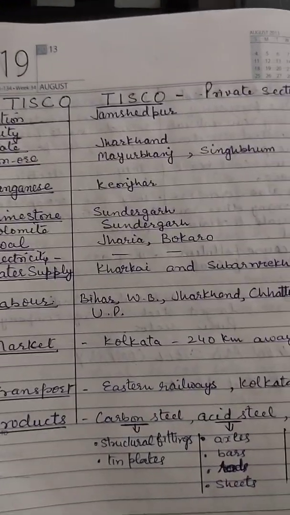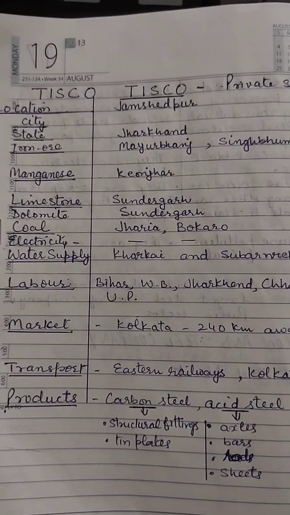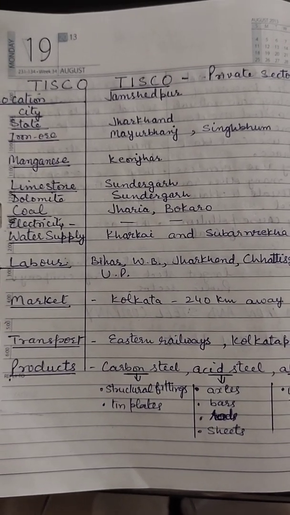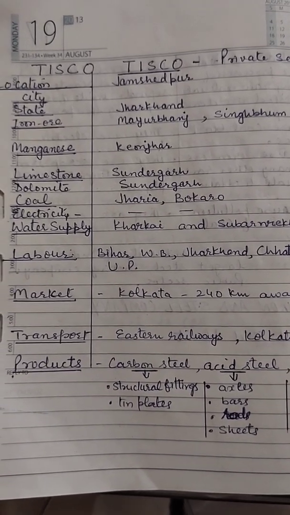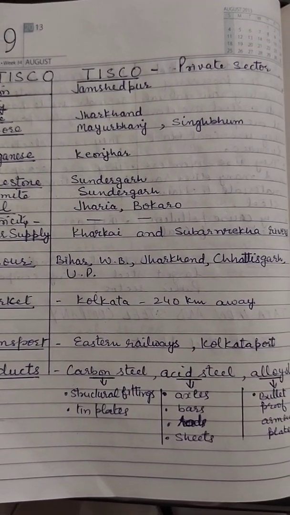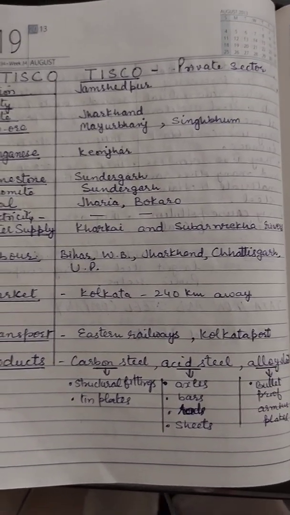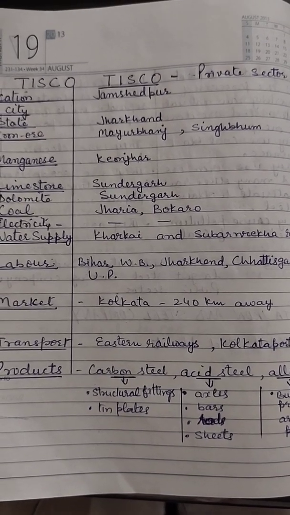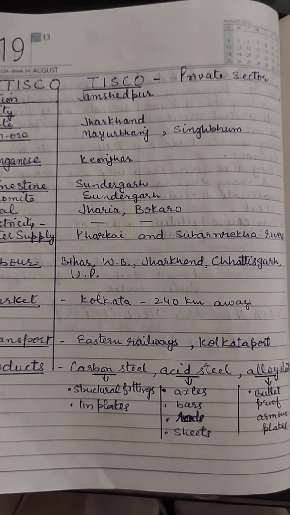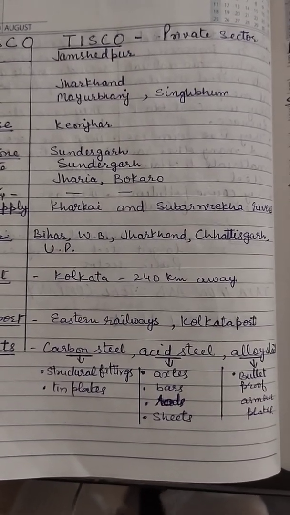Then next we have Tata Iron and Steel Company, which is under private sector and it is located in Jamshedpur in the state Jharkhand. It gets its iron ore supply from Mayurbhanj and Singhbhum and manganese from Keonjhar, limestone from Sundargarh, dolomite from Sundargarh, coal from Jharia and Bokaro, and water supply from Kharkai and Subarnarekha river, labor from Bihar, West Bengal, Jharkhand, Chhattisgarh, and market nearby Kolkata 240 km away, and Eastern Railways they provide transport facilities as well as Kolkata port. The products are carbon steel, acid steel and alloy steel.